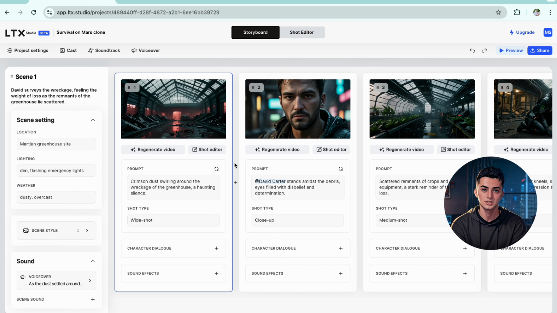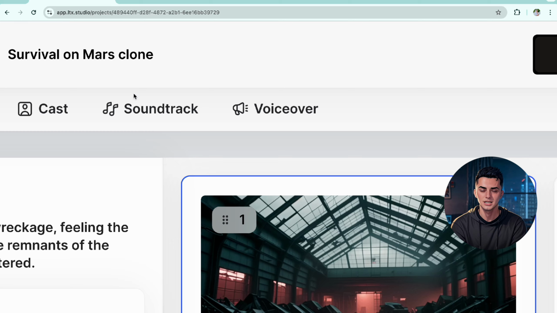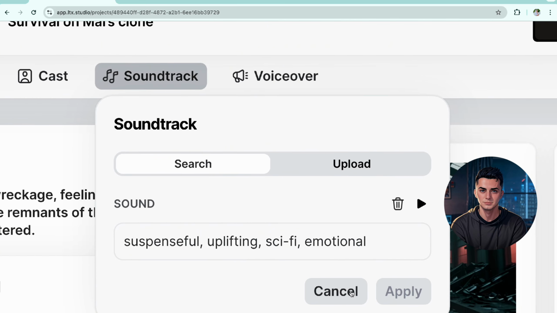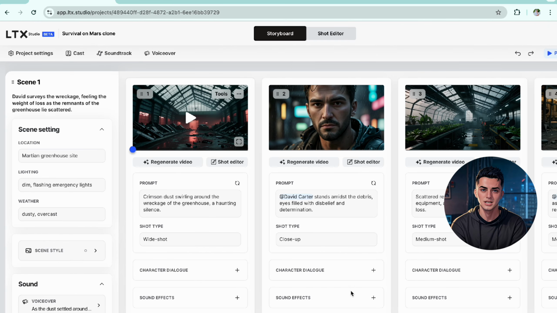But first, let's go through all of the scenes to see if it looks good. Scene 1 looks good. Once you're ready, you can export it. Now before we do that, I urge you to check out the soundtrack because the soundtrack might be copyrighted. Now what you can do instead is upload your own soundtracks from places like Artlist, Epidemic Sound, SoundCloud or wherever you get your soundtracks from.